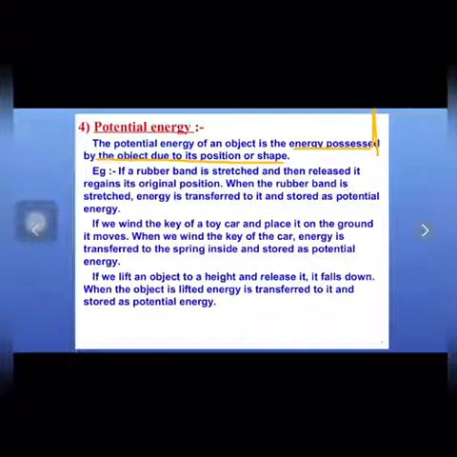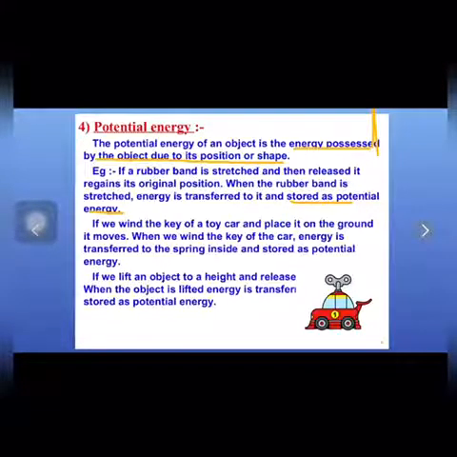If a rubber band is stretched and then released, it again regains its original position. When we stretch the rubber band, the energy from our hands gets transferred to the rubber band and stored as potential energy. Also, when we wind the key of a toy car and place it on the ground, it starts moving.